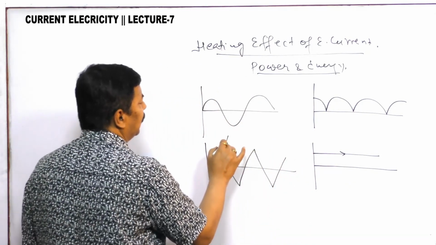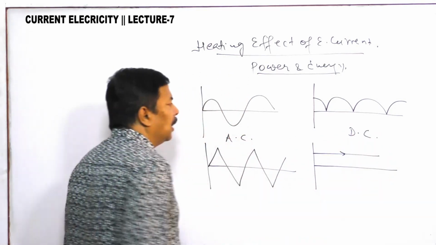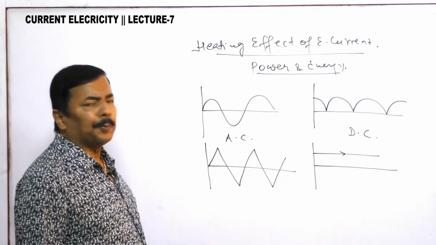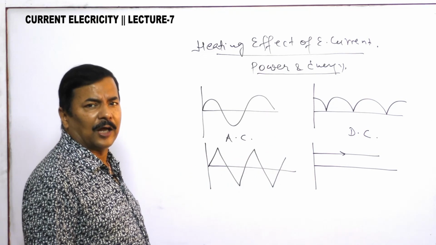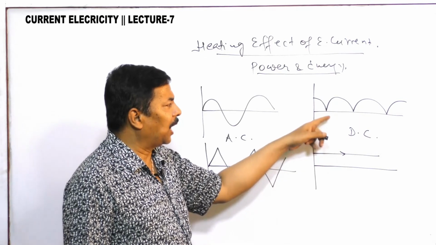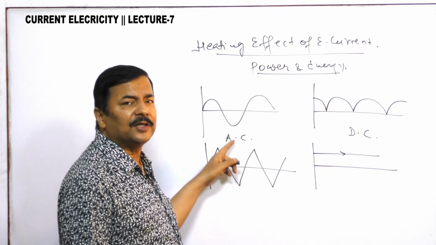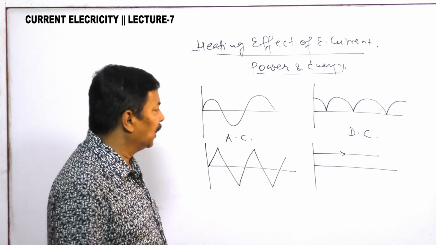This is AC and this is DC. In direct current, polarity does not change with time. Here it is pulsating, here it is constant, but polarity has not changed. Whereas in AC, the polarity changes continuously with time.